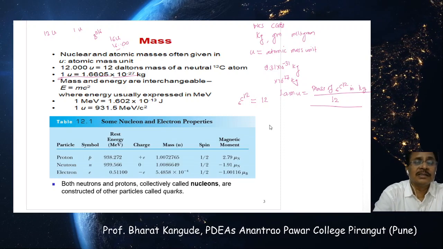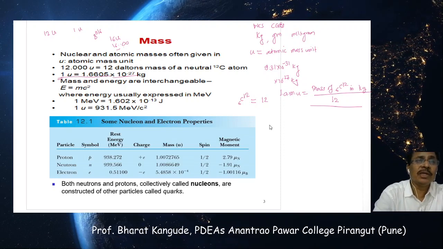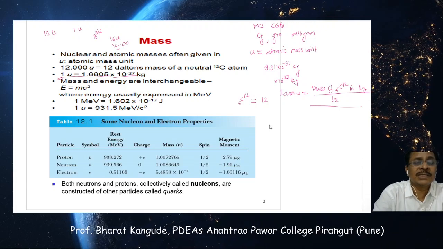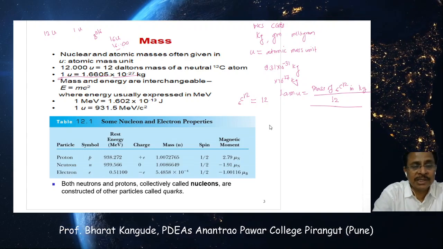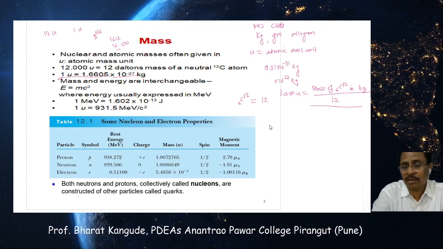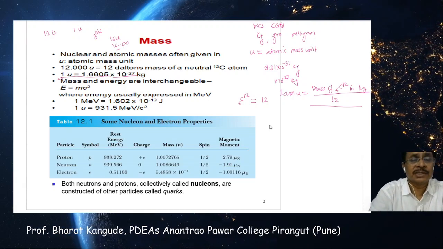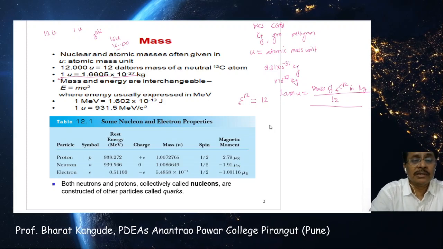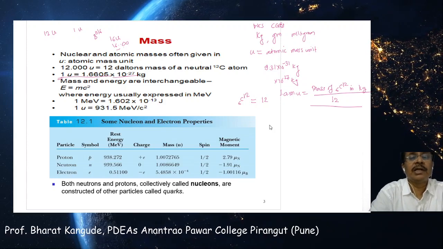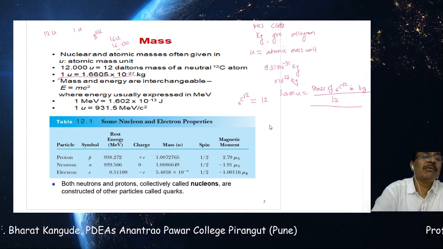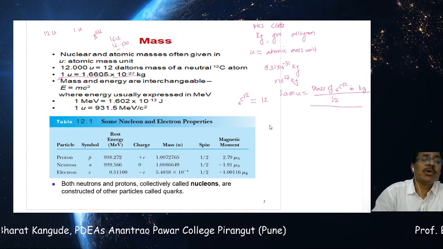Other than that, there is one more very simple and common unit defined, called the energy unit or mass energy unit. We have already seen that in the earlier course, in the theory of relativity. There is a mass energy equivalence relation: mass and energy are interchangeable, and this relation is E is equal to mc square.